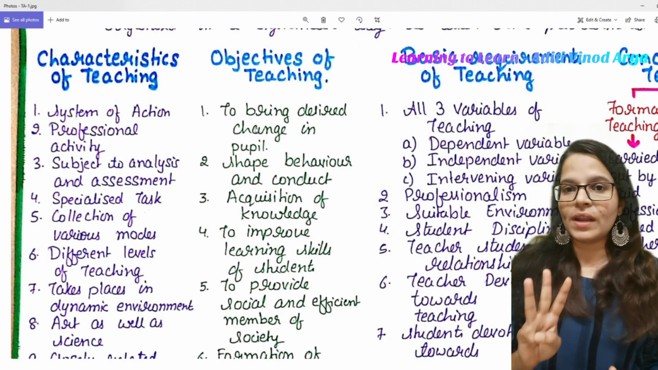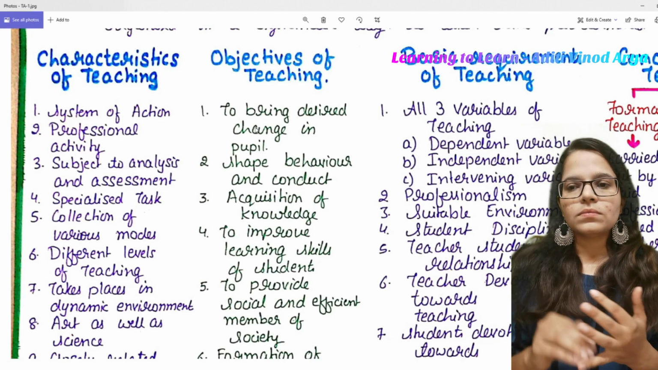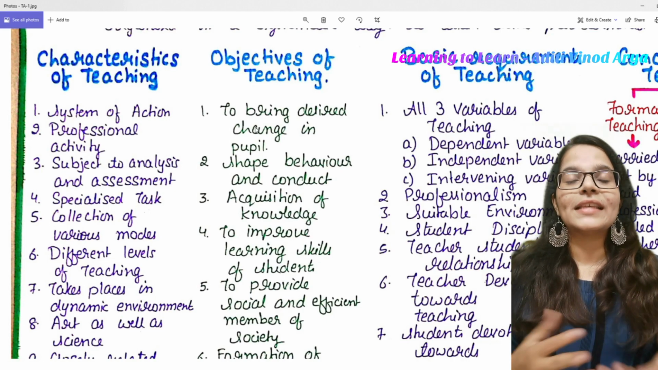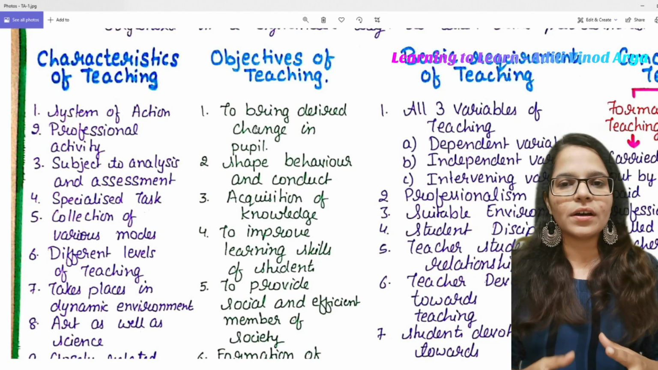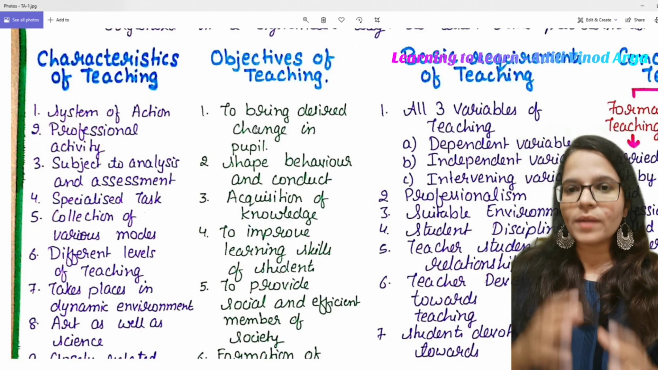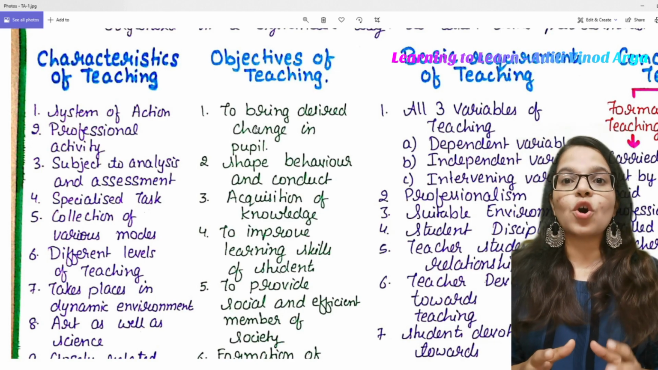Okay, the next is different levels of teaching. Yes, we basically have 3 levels of teaching. I'm really sorry, I just forgot. Memory level, understanding level, and reflective level. And right now a new updation has been done. There is one more kind of teaching level, that is autonomous level.